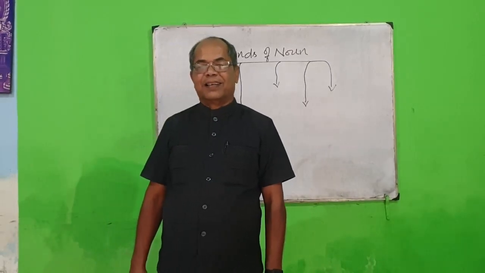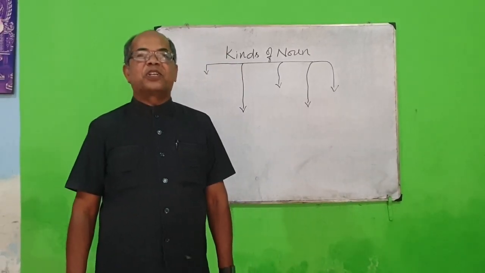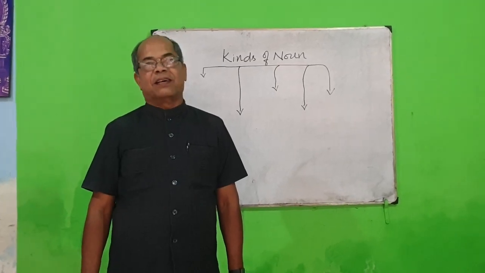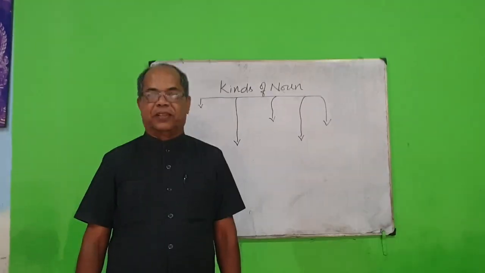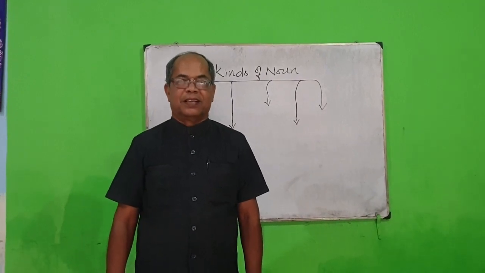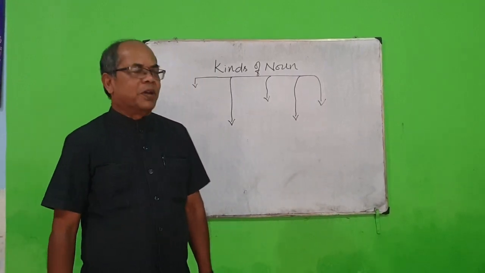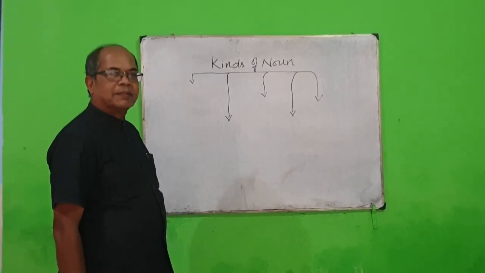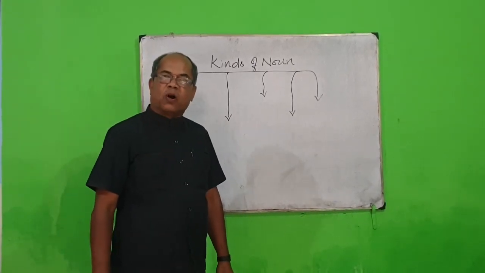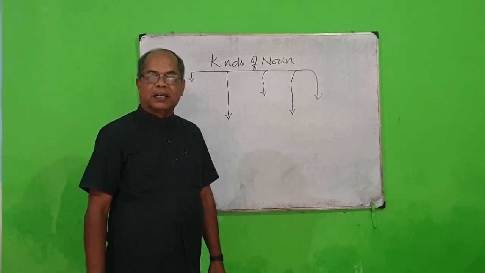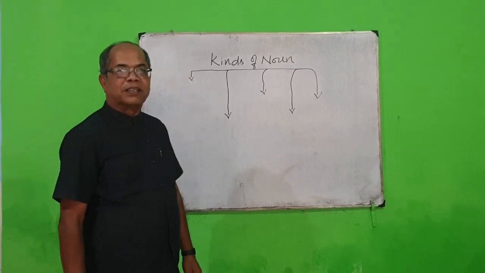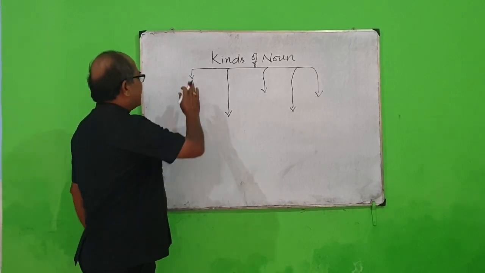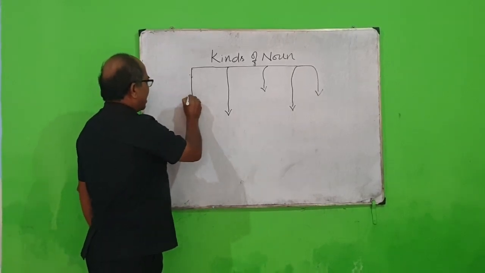Hi guys, we have seen the definition for a noun already. Name of a person or an animal or a place or a thing or an action. Today we are going to see the kinds of noun. Have you any idea about the kinds of noun? Come on, let us watch. Kinds of noun. Nouns can be divided into 5 kinds.